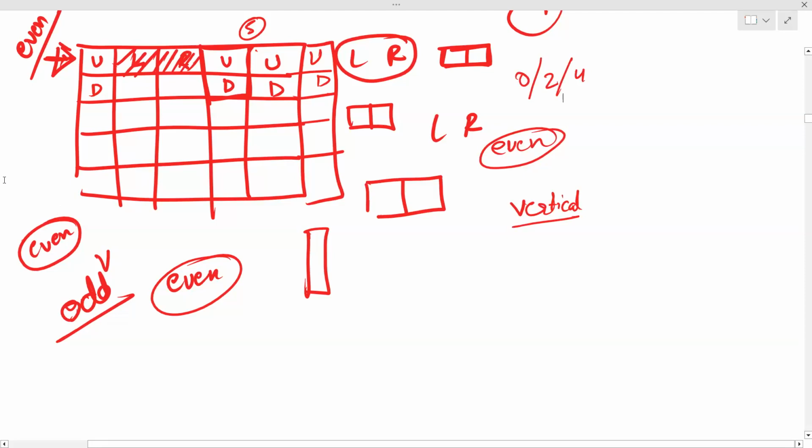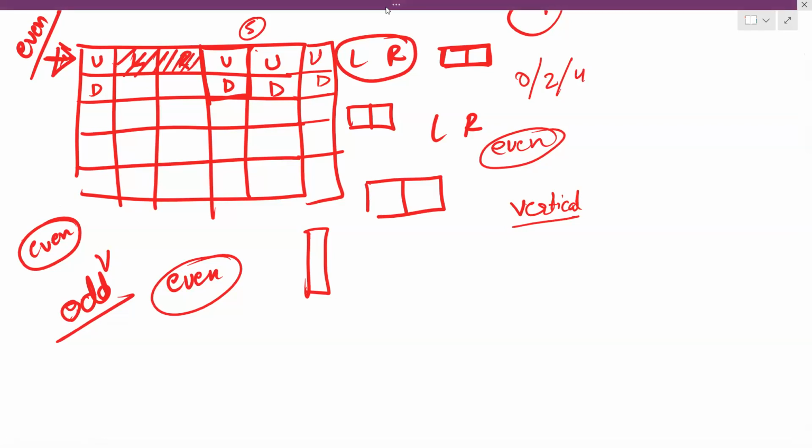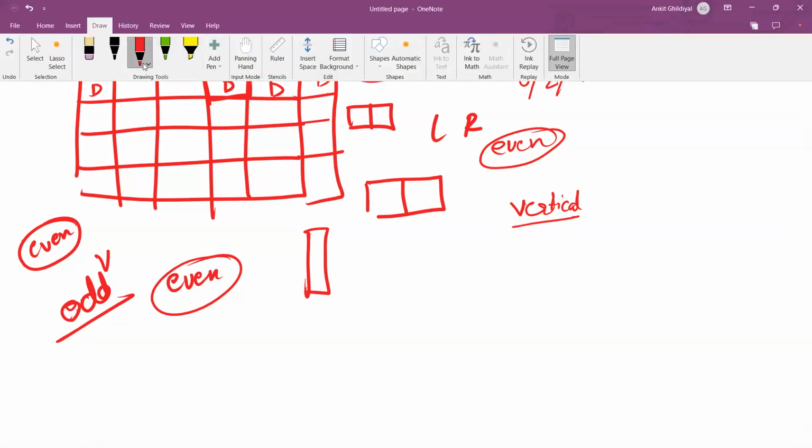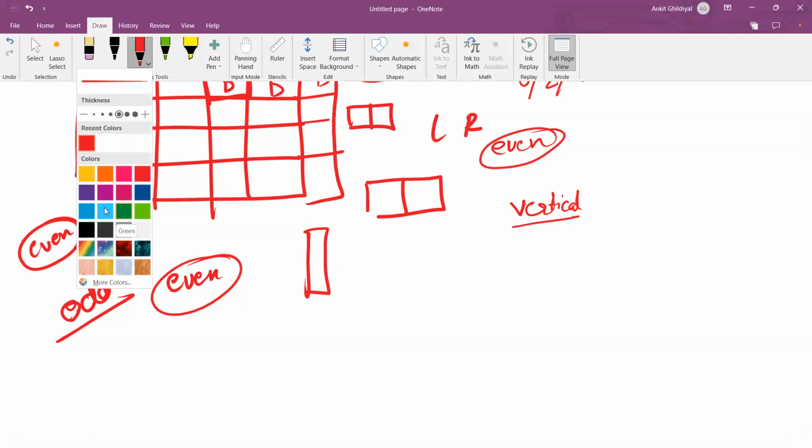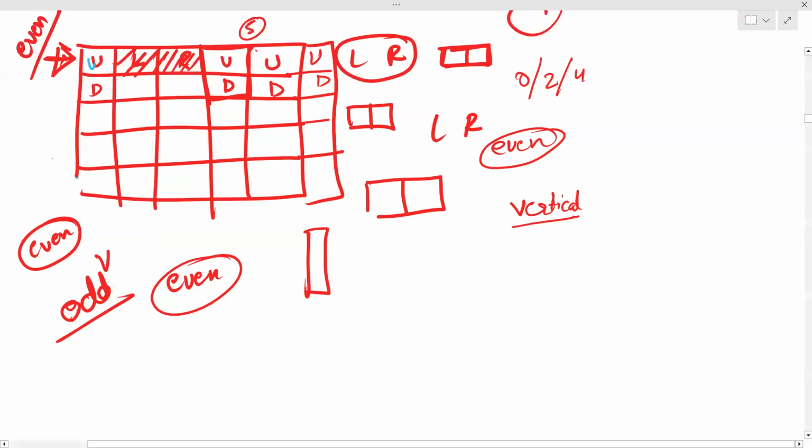So now what can we do? See, if they are even, forget about this L and R, you can just color the first cell as white. You can first just color this as white, this as black, then another one is black, white, white, black, black, white. So just follow this approach. Forget about L and R. We'll solve them later on.